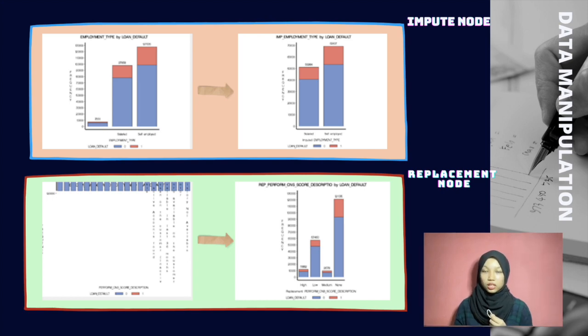The third one, we can see there are too many class groups in the performance CNS score description variable. To overcome this problem, we use the replacement node to replace the class groups with fewer class groups, which are none, low, medium, and high. After the modification, we can see there are only 4 class groups.